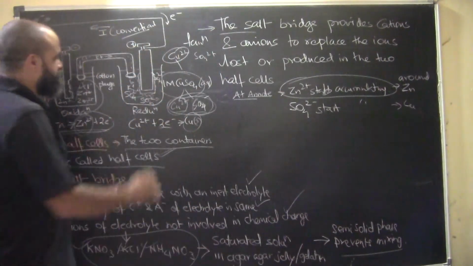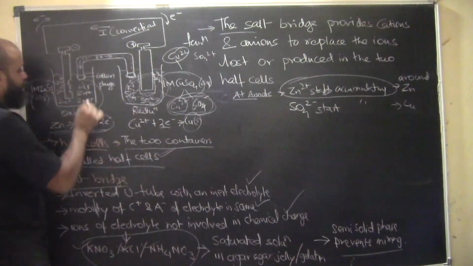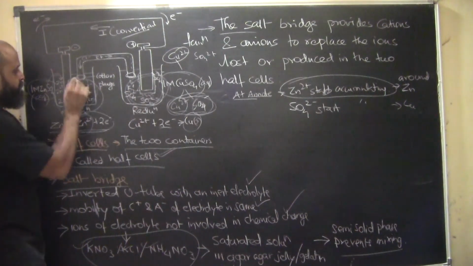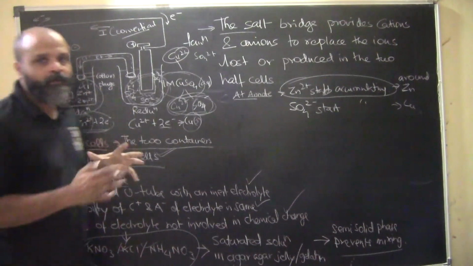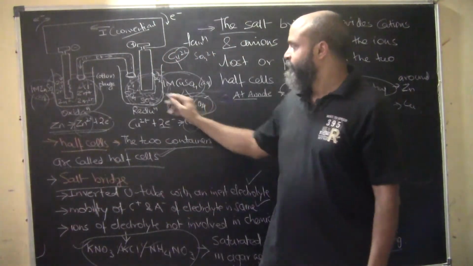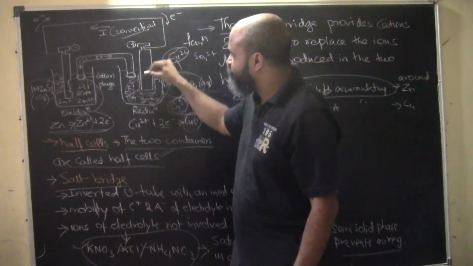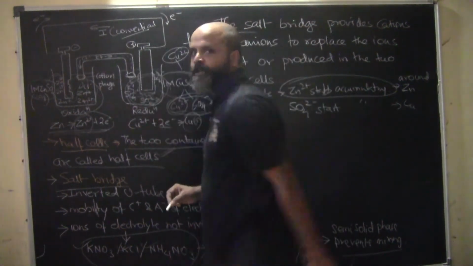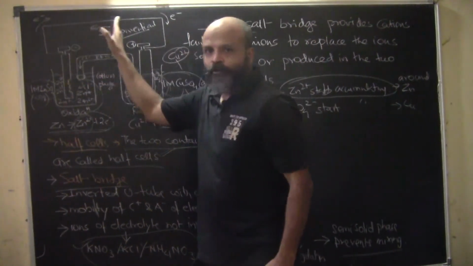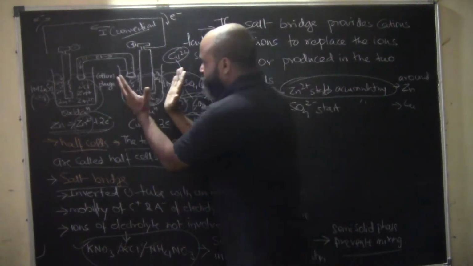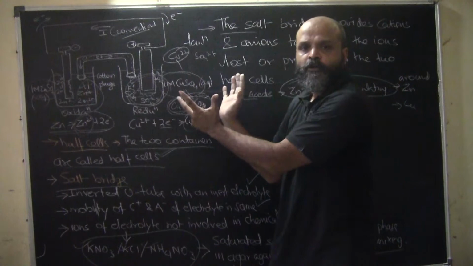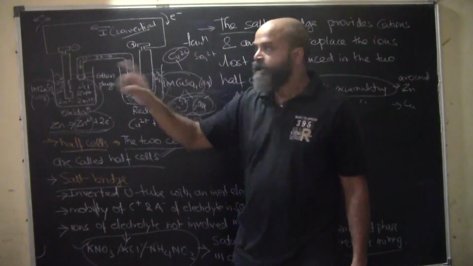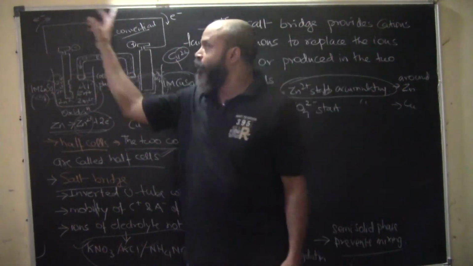Now look at this. Here the negative ions are starting to accumulate, and here the positive ions have started to accumulate. What should have been the case? Here the negative and here the positive, but now the reverse is happening. So there will be no reason for the electrons to flow, because there is an excess of SO4 2- ions which will repel those electrons. Even if the electrons cross the circuit and reach here, the piling up of SO4 2- ions works against the passage of electrons.